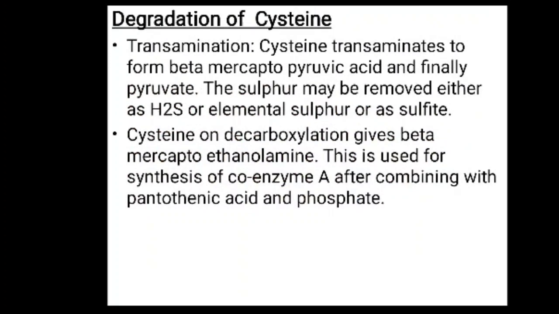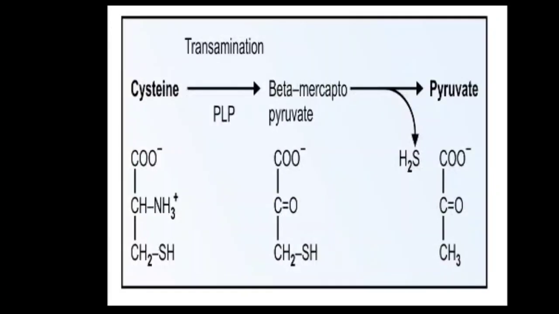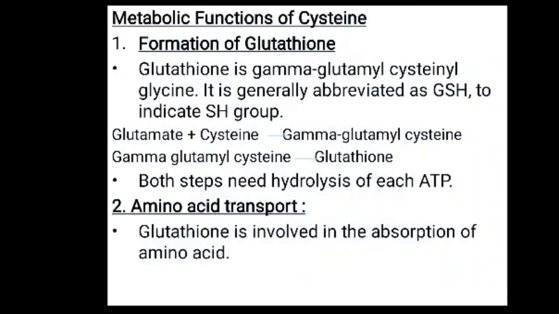Now the degradation of cysteine, how it catabolizes. The first one is the transamination of cysteine. Cysteine is transaminated to form beta mercaptopyruvate, and finally pyruvate. Then cysteine on decarboxylation gives beta mercaptoethanolamine, and this is used for the synthesis of coenzyme A after combining with pantothenic acid and phosphate, like this. Beta mercaptopyruvate, then pyruvate, are the transamination reactions.